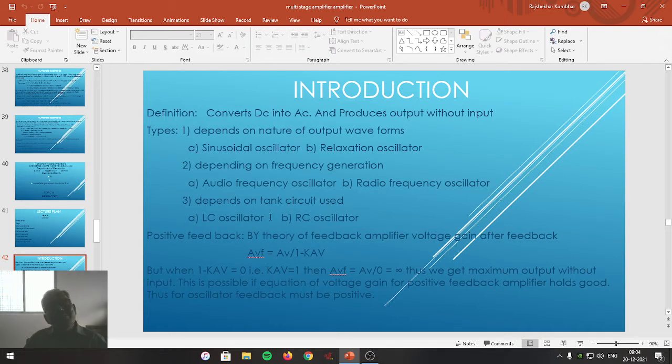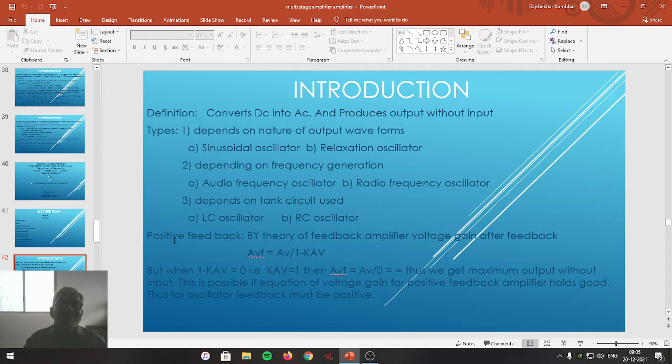known as an LC oscillator. And if the tank circuit uses resistance and capacitor as a frequency generating component, then we can call that oscillator an RC oscillator. Friends, this is how oscillators are going to be classified.